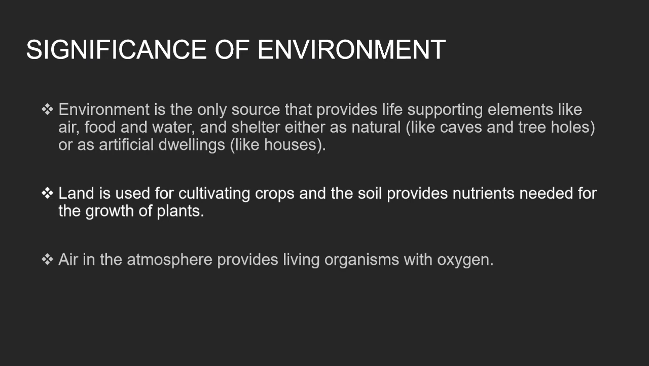For example, we make use of the land for cultivating crops, and the soil provides nutrients needed for the growth of plants. The landform determines the soil types found in any one area, and soil itself varies from place to place. Some soils are rich in nutrients and others are lacking in them. The soil lacking nutrients need the addition of fertilizers.